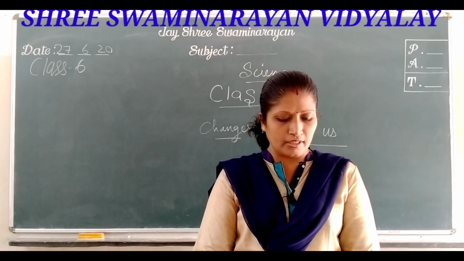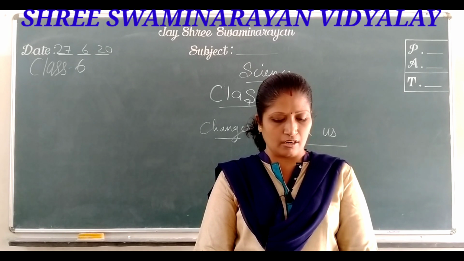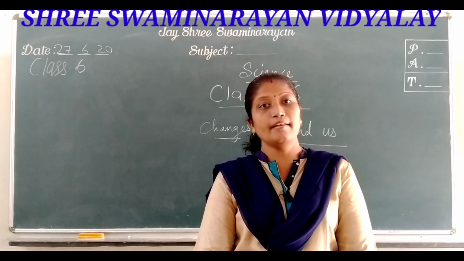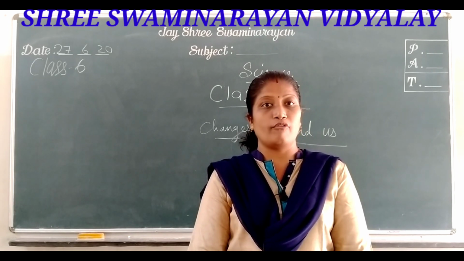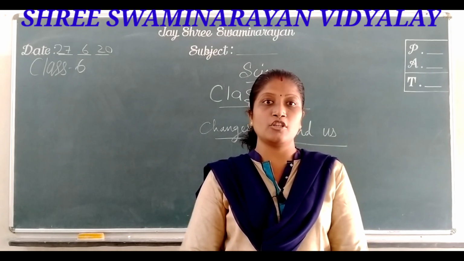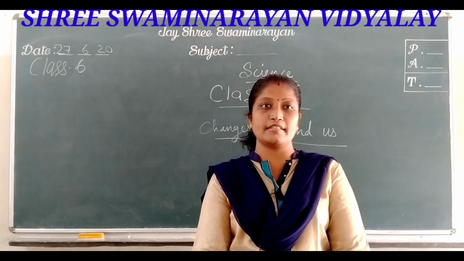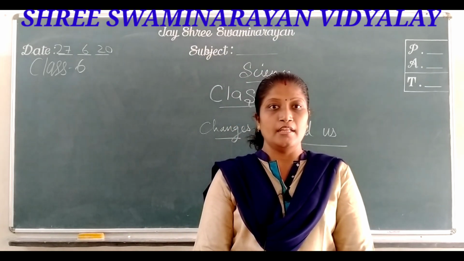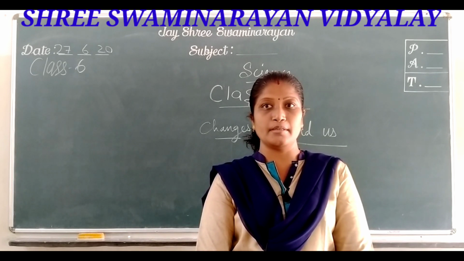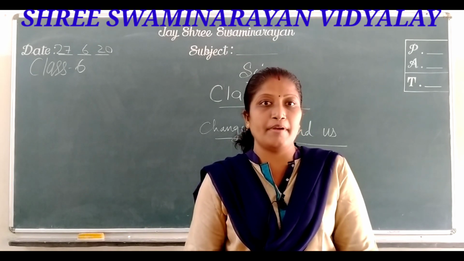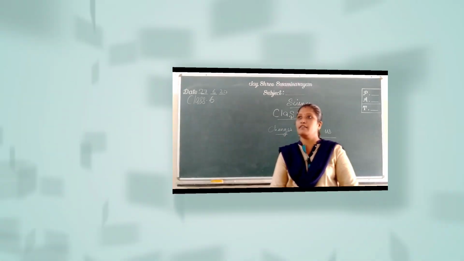Some of the changes which occur around us are natural changes and man-made changes also. For the detailed explanation of this chapter, what are the changes, which are the kinds of changes, that is natural change, man-made change. Then it comes in which change: reversible, irreversible, physical, chemical. This all detailed explanation, see in the video.